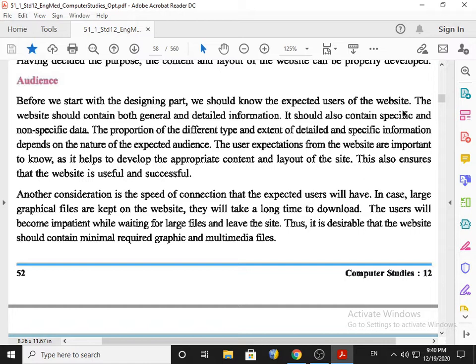General information, for example, that this year board exam will be there. Every year it will be there. So you can say general information.